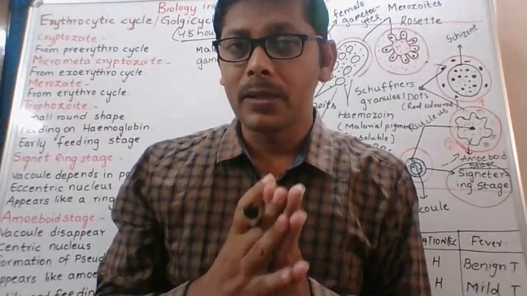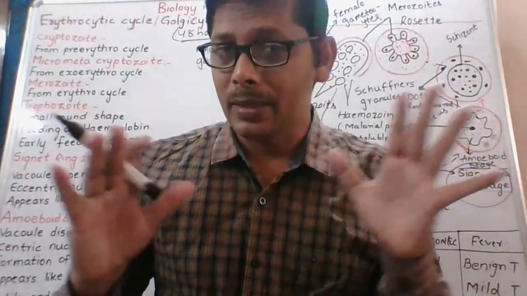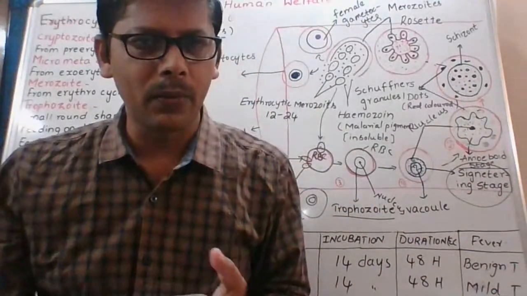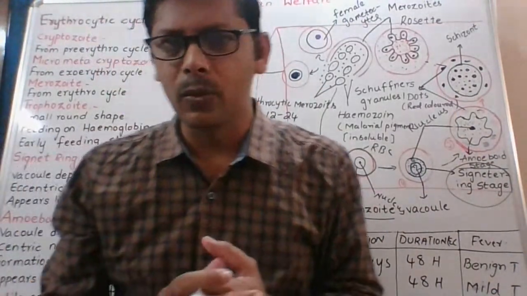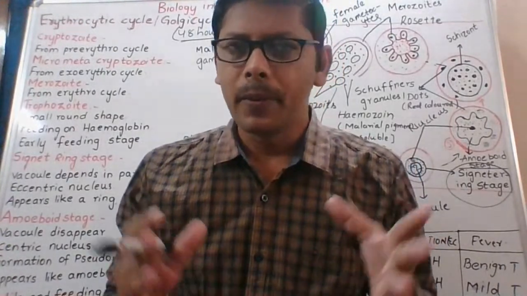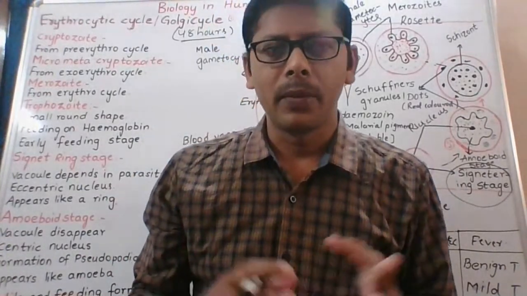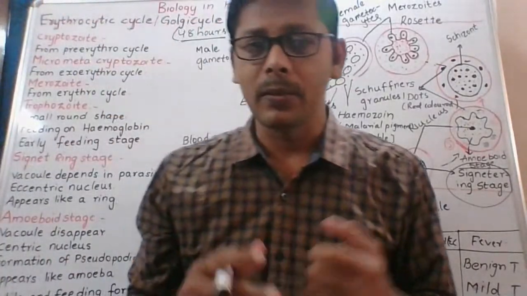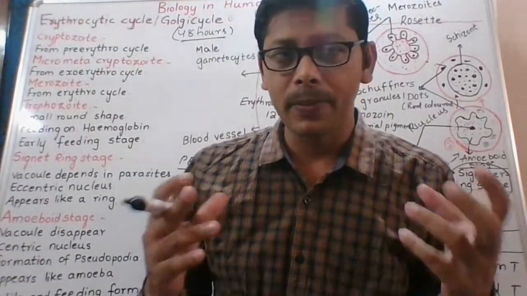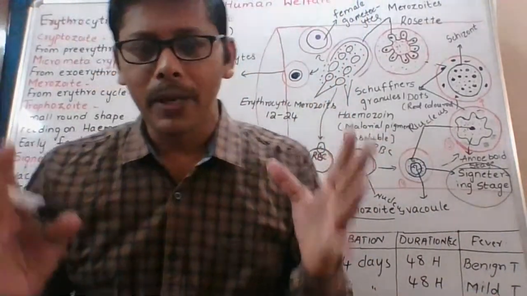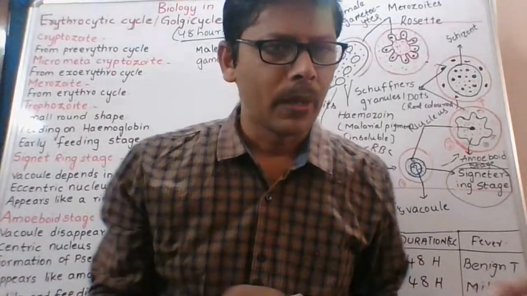Which blood cells do not have a nucleus at all? Mature RBC does not have a nucleus, but immature RBC has a nucleus. Blood platelets do not have a nucleus. WBC has a nucleus: there is a bilobed nucleus, a kidney-shaped nucleus, a spherical nucleus, a multi-lobed nucleus. Different shapes of nucleus are present in WBC. Platelets do not have a nucleus.